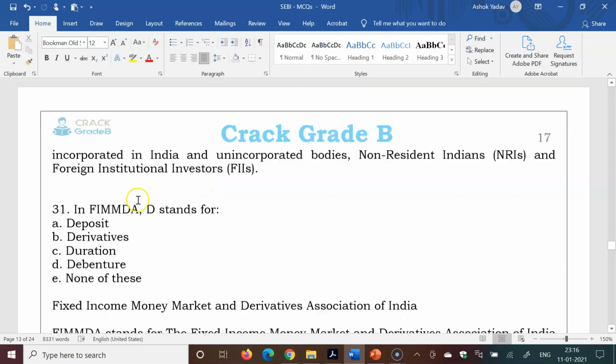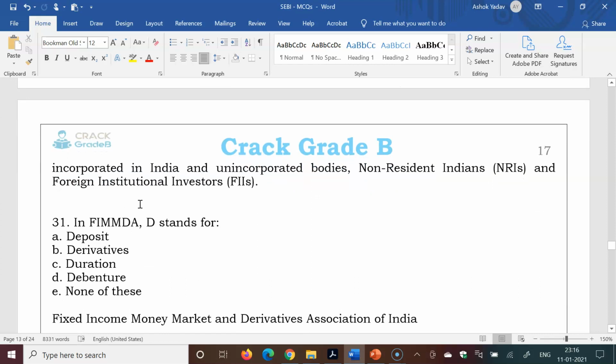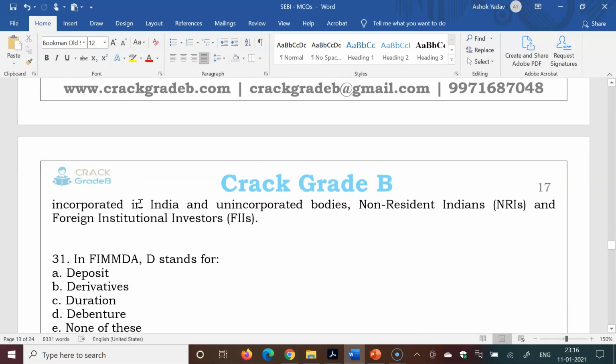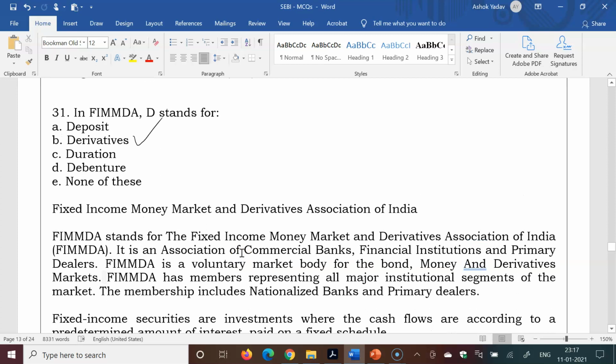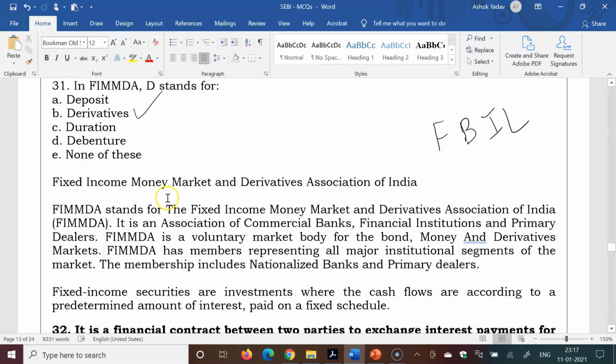In FIMMDA, D stands for deposit, derivatives, duration, debenture, none of these. Derivatives is the right answer. Fixed Income Money Market and Derivatives Association of India. Actually, it is an association of banks, financial institutions, and primary dealers. Earlier, it used to regulate the fixed income money market and government securities, but now FBIL, Financial Benchmarks India Private Limited, is currently doing the job of FIMMDA.